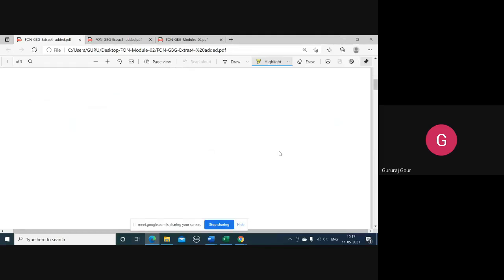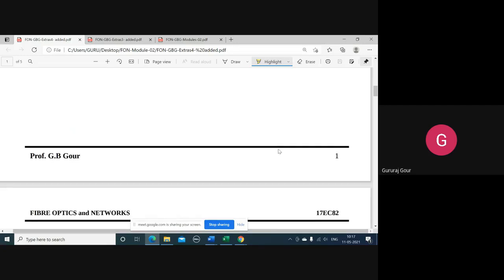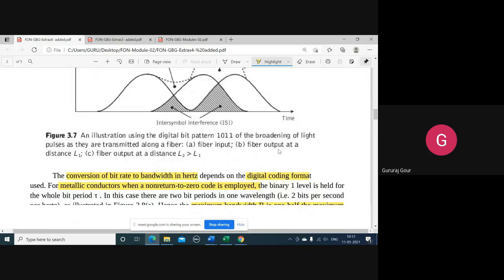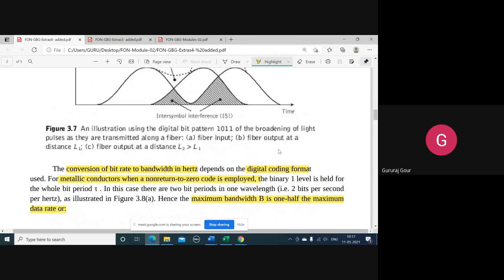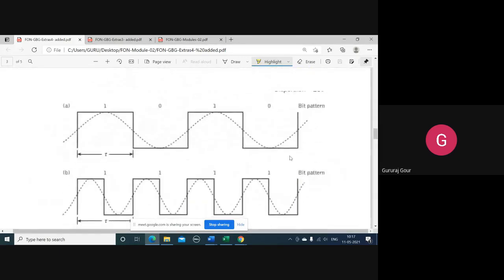And after that, once we got this bit rate measure, we need to convert it into bandwidth, that is in terms of hertz. That we can do by adopting any of the digital coding formats like NRZ or RZ that we have discussed. For that purpose, we are considering the coding techniques here, NRZ and RZ. So based on how many bits are present in one wavelength, we are getting the BT converted, giving you the full bandwidth or maybe half of the bandwidth, full data rate or half of the data rate. That is bit rate conversion to data rate conversion.